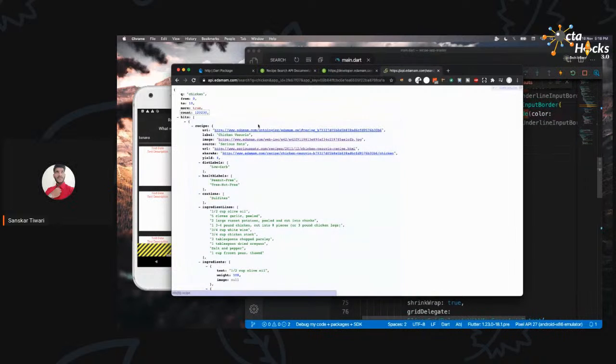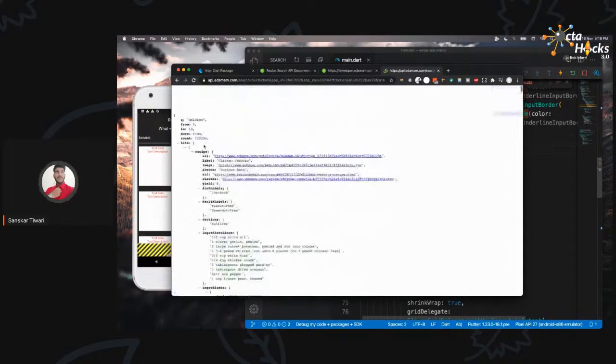Now, whenever you're fetching the data, you need to describe exactly what the structure of the data is so that you can fetch it correctly. Over here, the structure starts with these curly braces, and this is a square bracket. If we are starting with the curly one, it means it's a whole map, a single map, not a collection of different maps. A map is a key value pair collection, and this is a single map returned by the API.